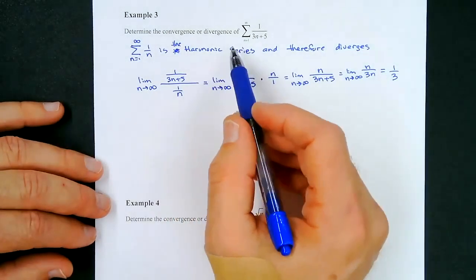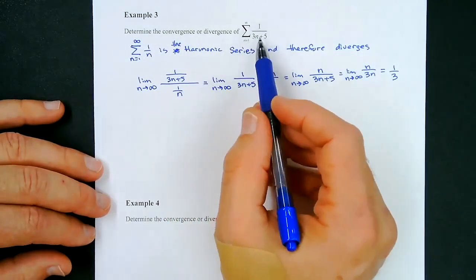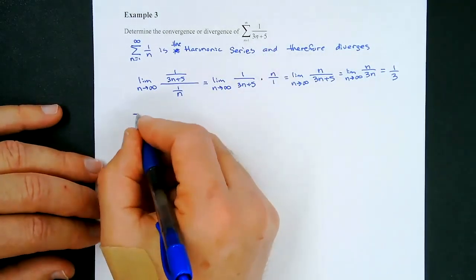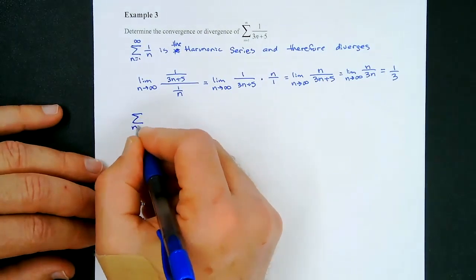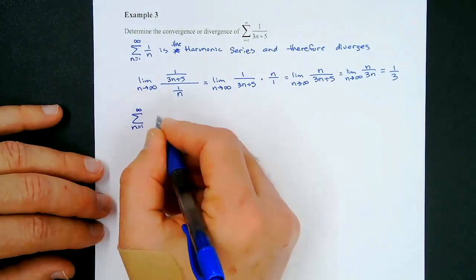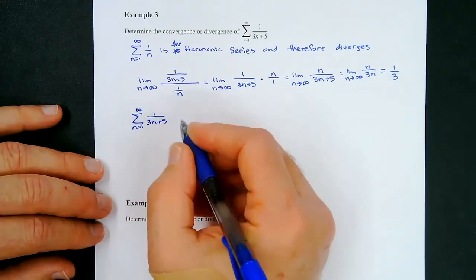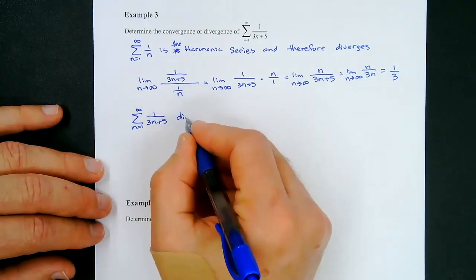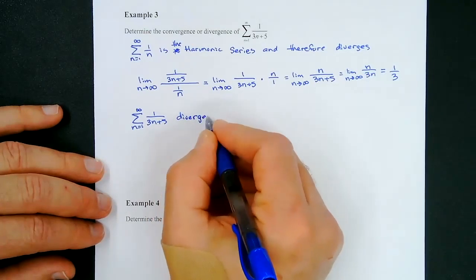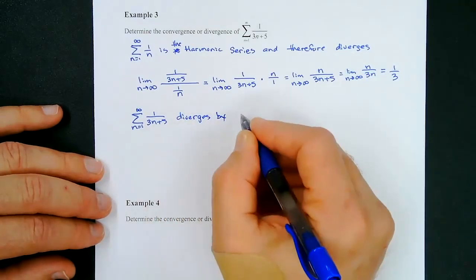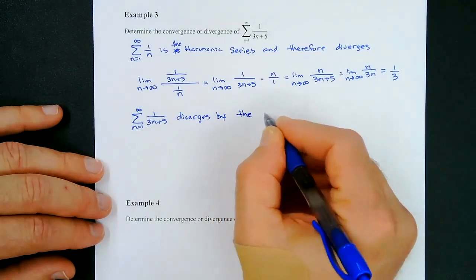So what does that mean? That means this one also diverges. So we can say the sum from n equals 1 to infinity of 1 over 3n plus 5 diverges by the limit comparison test.